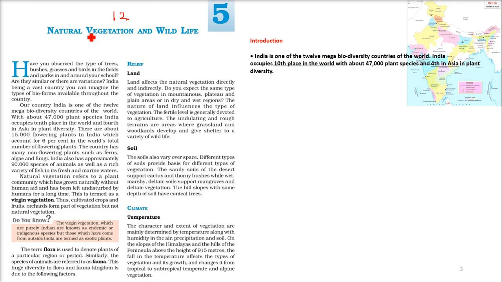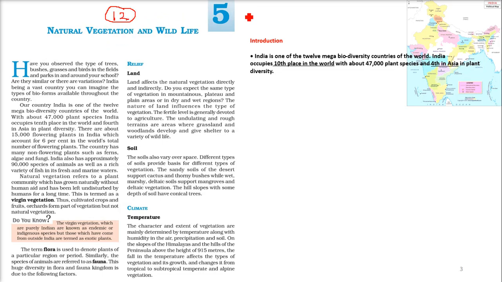Biodiversity means the biology is diverse. That means we have different kinds of plants and different kinds of animals. If in some place you get only deer, that may not be diverse, but if along with deer you get ox, serpents, lions, and the same goes with the plants, that means biodiversity. There are 12 such countries in the world and India is one of them.